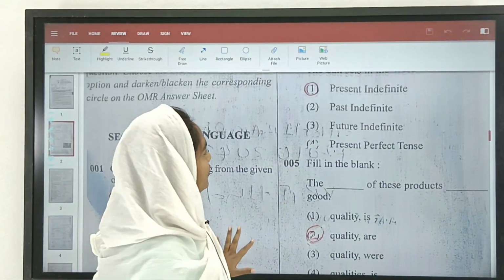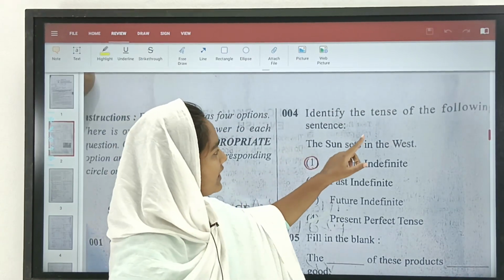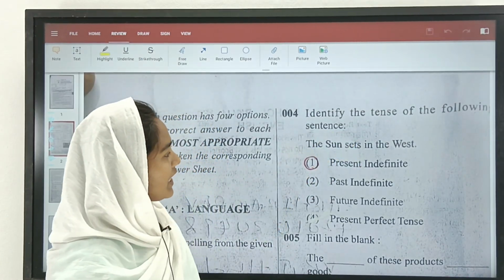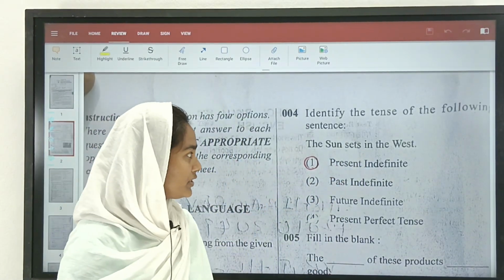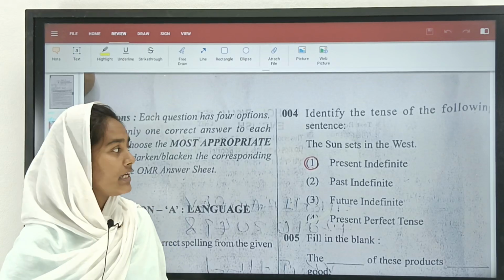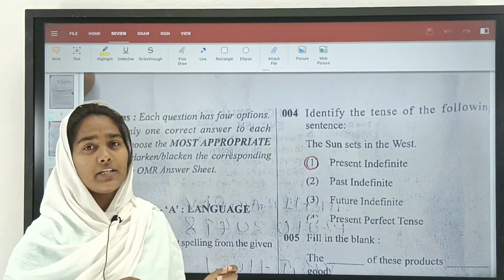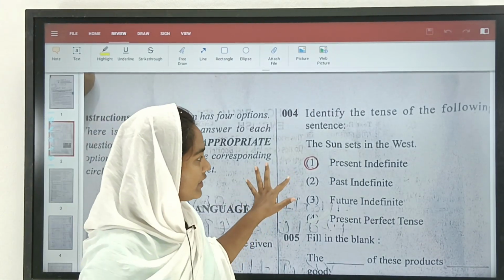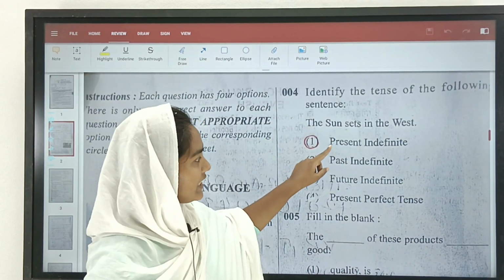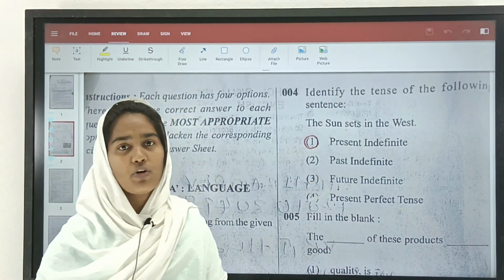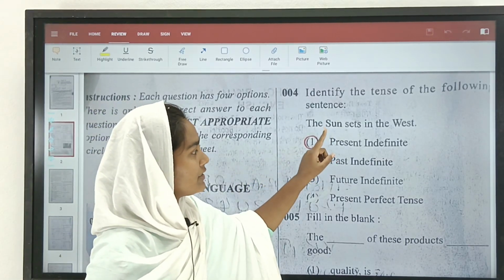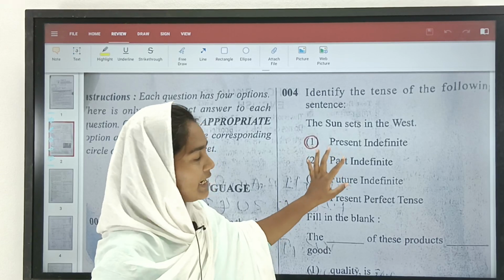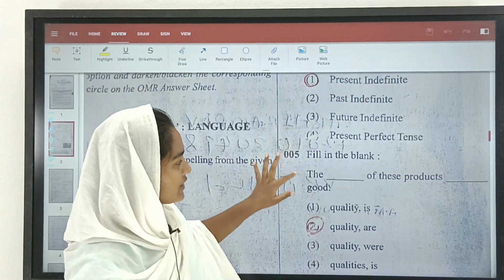Fourth question. Here identify the tense of the following sentence. Here we have, the sun sets in the west. We all know that this is the universal truth, that the sun sets in the west. So here we have the correct option as the tense is present indefinite, because we cannot change the truth. It is a universal truth. So that's why this type of sentence would be present indefinite. So let us move on for the next one.